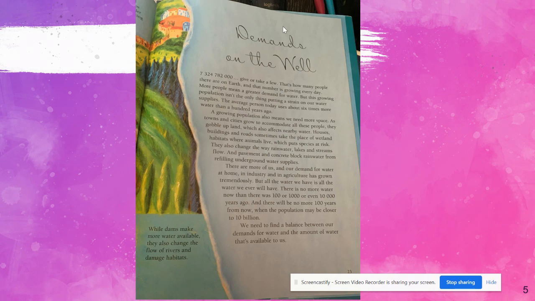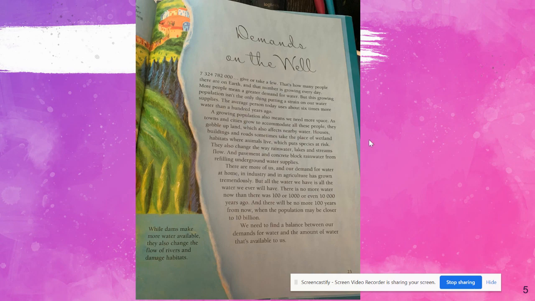Keep in mind looking at pictures, looking at titles, rereading the first and last sentence to see what the main idea is, and then keep in mind here is where you will find your supporting details. And you'll need to find 3 supporting details. Remember that your supporting details come straight from the text. Some of us have been writing our own details, and that's not okay. We are not making our own details. We are writing details straight from the text. So make sure you are looking at these pages.